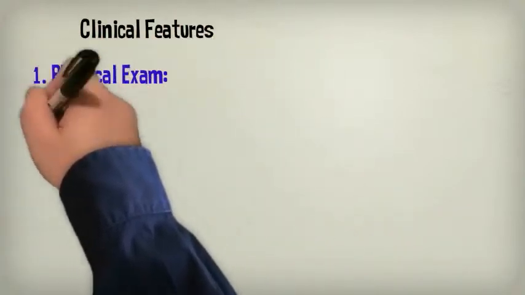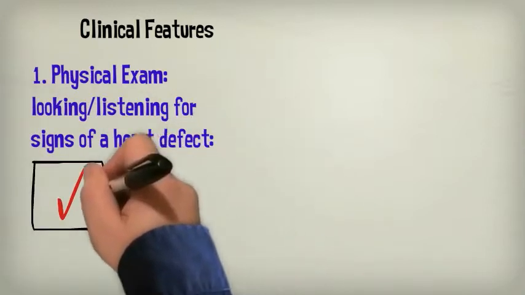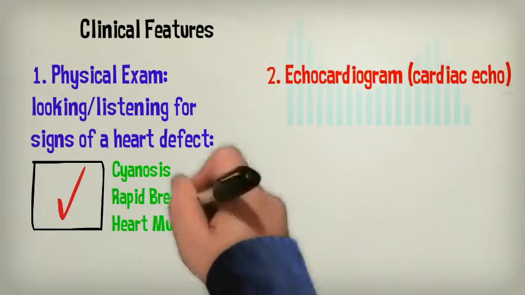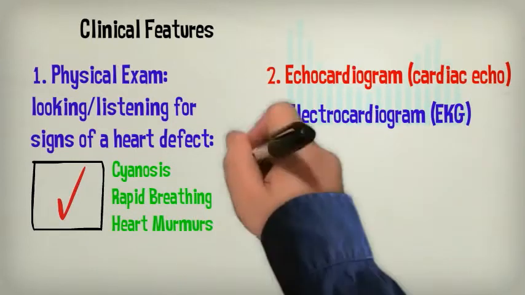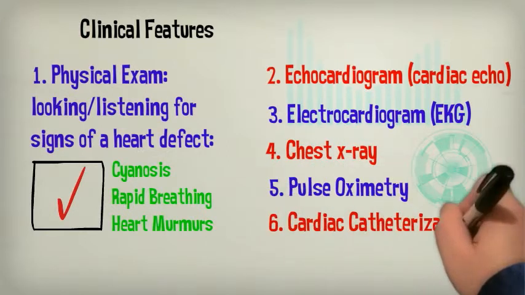How is tetralogy of Fallot diagnosed? TOF can be diagnosed with a physical exam by looking and listening for signs of a heart defect. Signs such as cyanosis, rapid breathing, or heart murmurs. A cardiac echo, EKG, and a chest X-ray are just a few of the tests that can further confirm the diagnosis.